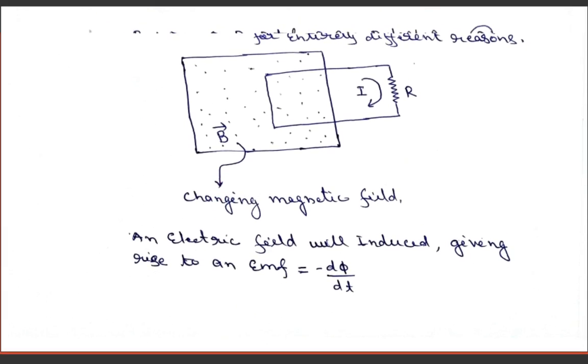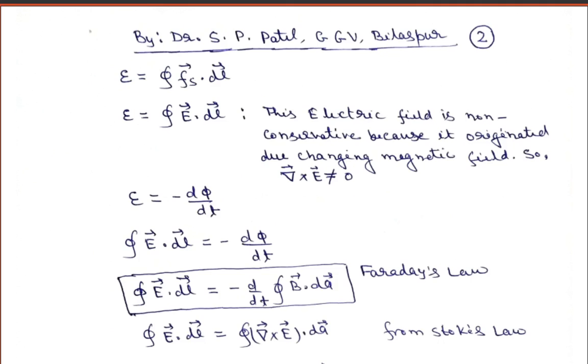Now let us try to build up some mathematical formulation of Faraday's experiments. Before Faraday, several scientists and researchers had worked and defined this EMF in the circuit.